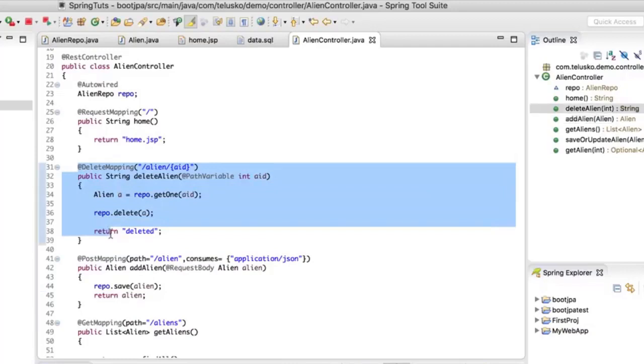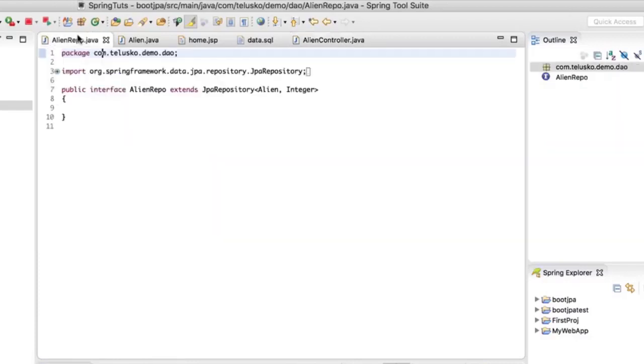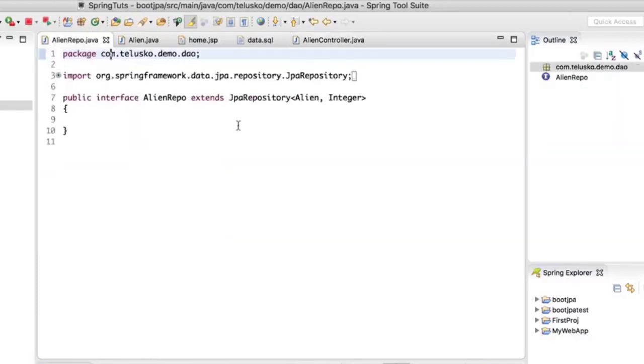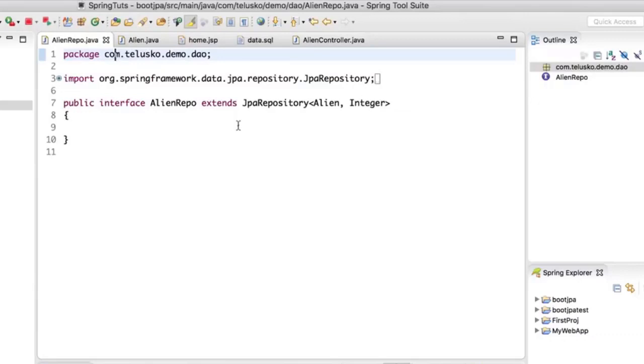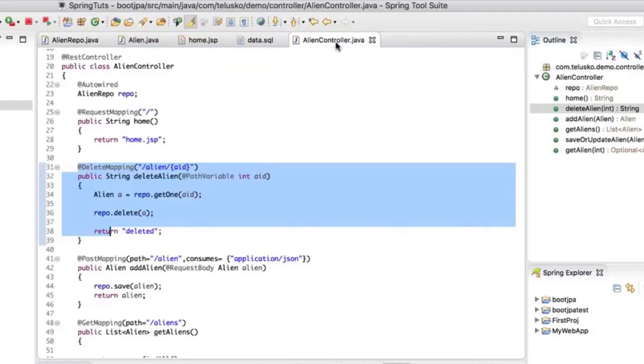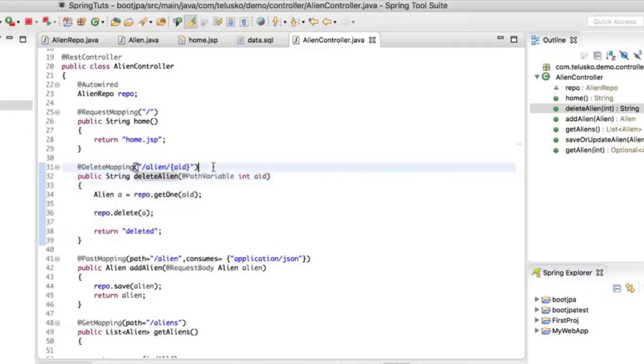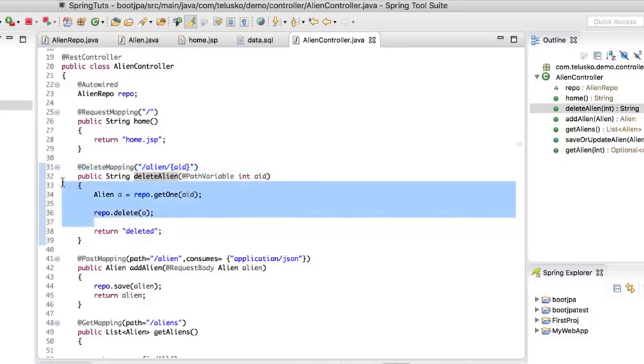So what are the files we need? We need a controller, then we need a repository using which you can perform the operations. And thanks to Spring Data, we got this feature where you don't have to write much code. So everything is working perfectly, right? But then think about this controller. Normally when you work on Spring MVC REST, you need to create a controller. And if you look at this controller, it doesn't make much sense, because it is simply accepting the request and performing the operation. So I want to do the same thing but without a controller. Is it possible? The answer is yes, and that's where we have Spring Data REST.